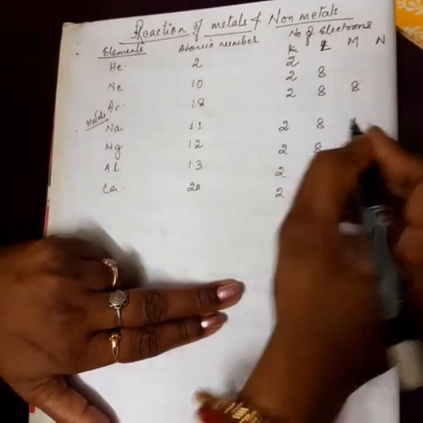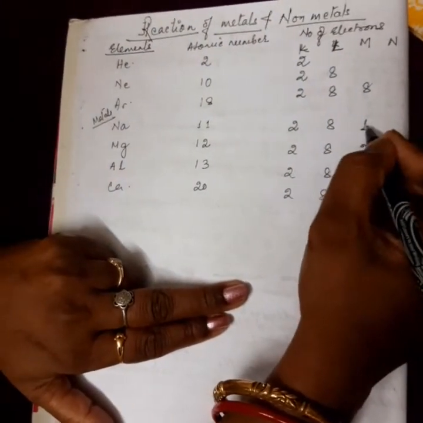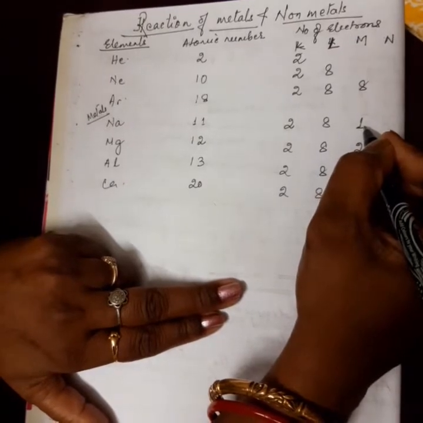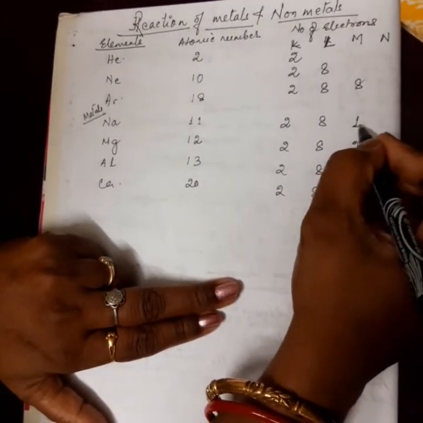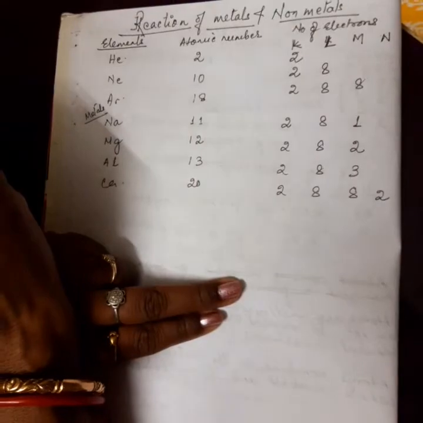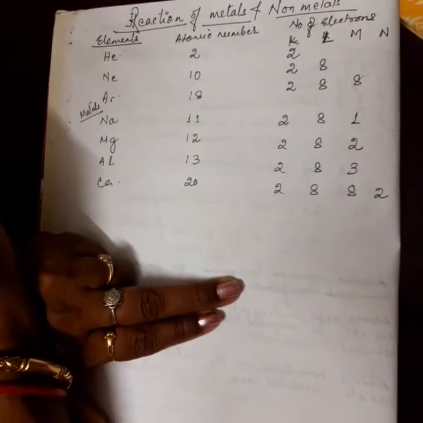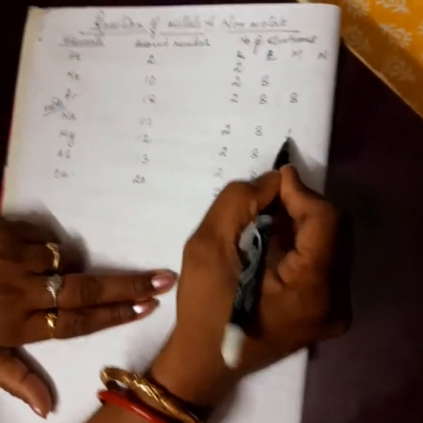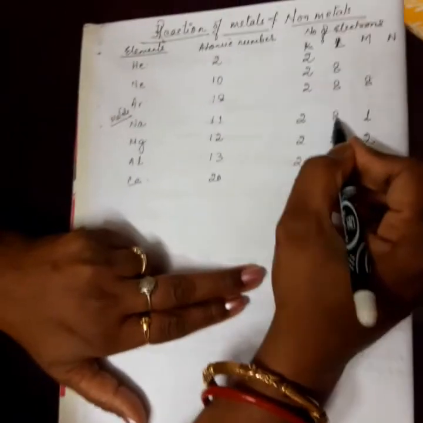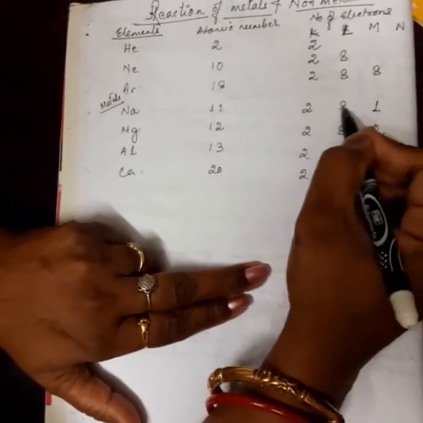It needs 7 more electrons to complete its outermost shell. It has to gain 7 more electrons. Or one more method is there. It can also get rid of this 1 electron and become stable. If it gets rid of this 1 electron, then it will have 2 and 8, with 8 in the outermost shell, and it will be stable.